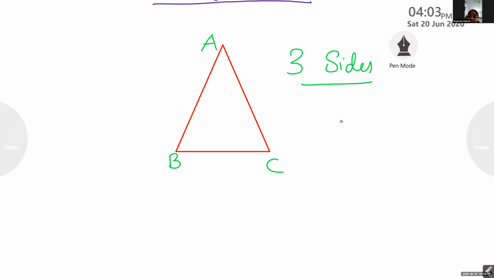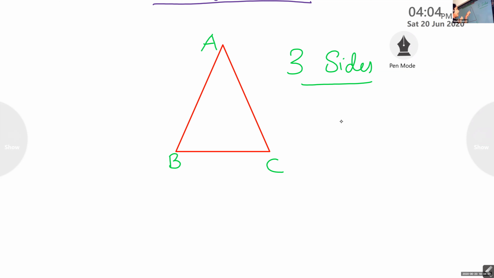Three sides. For a triangle, three sides, because we are naming a polygon according to its sides. A triangle has three sides. And a quadrilateral has how many sides? 4 sides. And a pentagon, how many sides? 5 sides. Okay, so we are naming a polygon according to its sides.